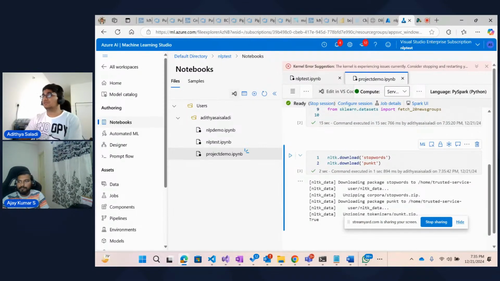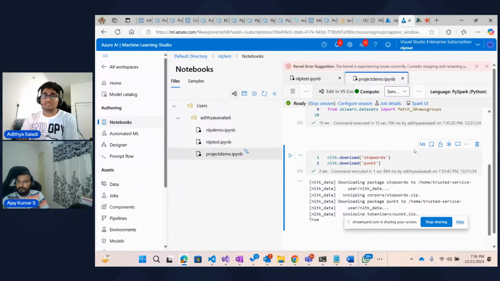nltk.download('stopwords') downloads a list of common English words. Stop words are words like I, is, was, and the, right? These are the words without which we don't lose much meaning in the whole sentence, but these are often removed during the pre-processing stage, right? And then we are saying nltk.download('punkt'), which provides a Punkt tokenizer that splits the text into sentences or words. We'll be using this going forward.